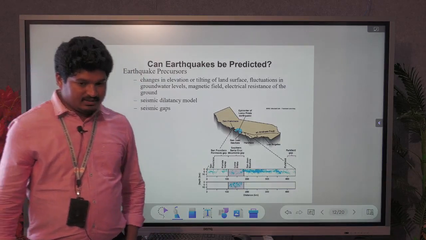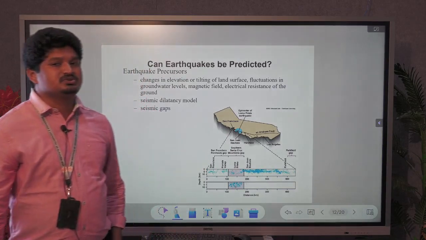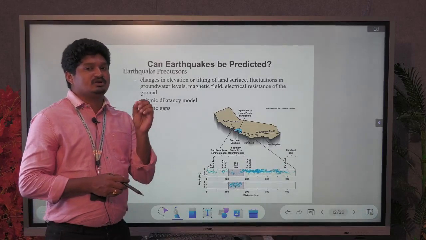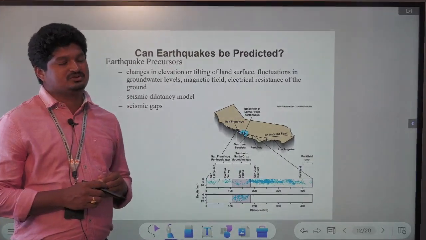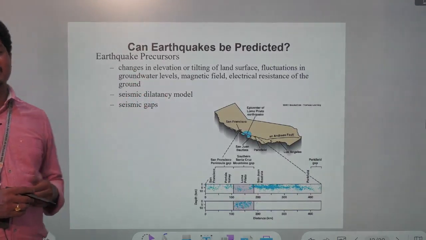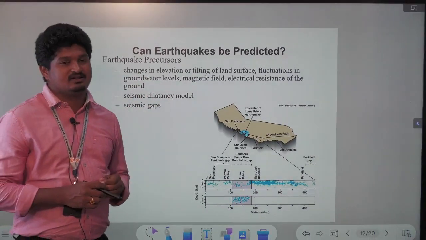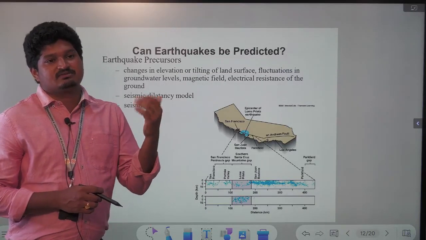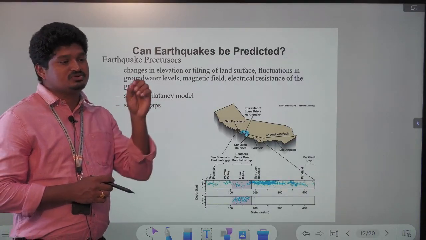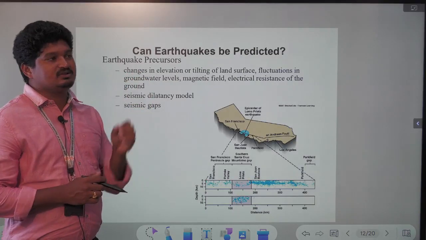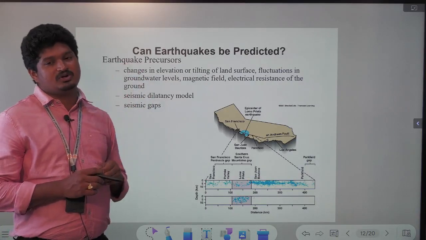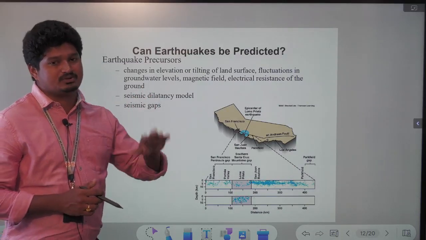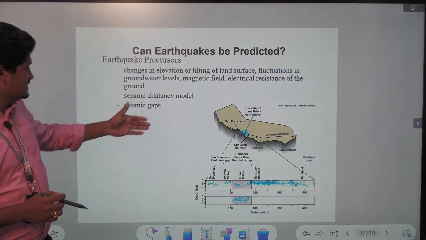Can earthquakes be predicted? I say that we can predict earthquakes. We have to continuously monitor the ruptured zones in particular places. Worldwide there are many faulted zones, and a few of those zones definitely have earthquakes coming from them every year, so we have to continuously monitor those places. We predict how much earthquake will come in the future.